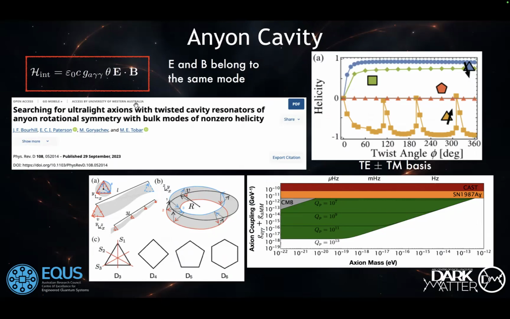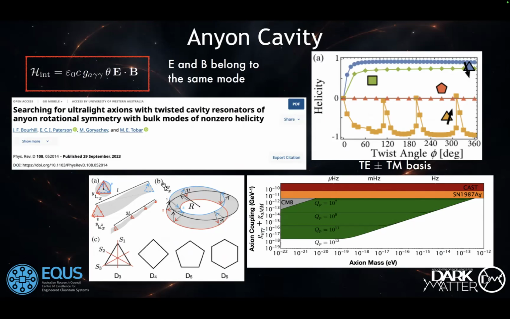In this work, we demonstrated that we can design a cavity with relatively large helicity. Our solution was to implement either a triangular or square resonator and twist it. And this twist is what creates coupling through E dot B and naturally couples everything to the axions.